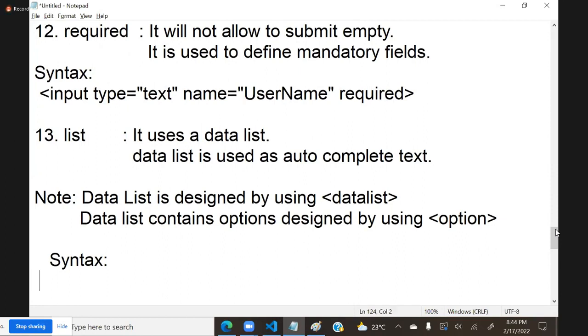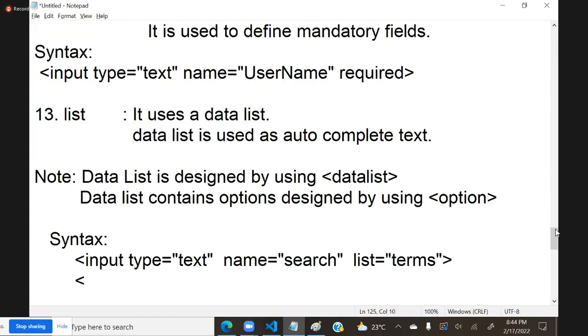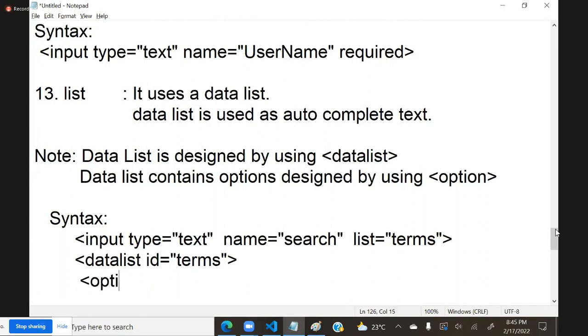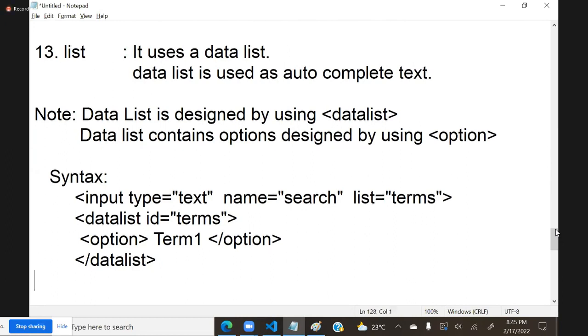We first have to use a text box. Input type is equal to text. This text box will have some name, say search is the name, and it has a list. That list is some terms. And what is that list? That list is referring to a datalist. We have a datalist. That ID must be terms. Inside the datalist, we have to create an option, some term one, and close the option. Like that you can add so many and close the datalist. That's how we need to design it.